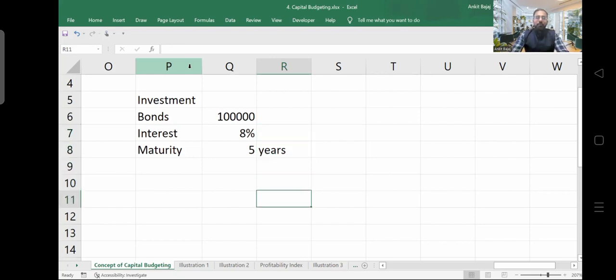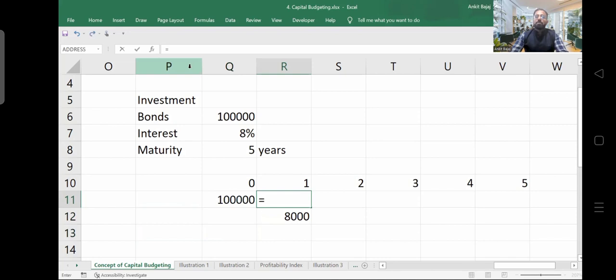Now, if I show you the calculation, on day 0 you are investing money. How much will you be investing right now? You will be investing 1 lakh rupees, right? Now let me know what interest you will be receiving if you invest your money right now. It is going to be 8%, right?